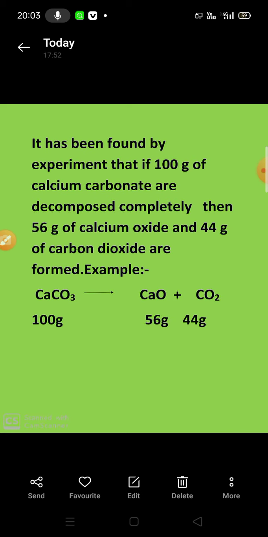The molecular mass of calcium carbonate is 100 gram. You can calculate it if you put the atomic masses of calcium, carbon and oxygen; you will get 100 gram. Then calcium oxide is 40 plus 16, 56, and CO2 is carbon 12, oxygen 16 into 2, 32, so you will get 44 gram. Then you add 56 plus 44, you will get 100 gram. That means the law of conservation of mass is verified, and it is applicable only for those reactions which are balanced.